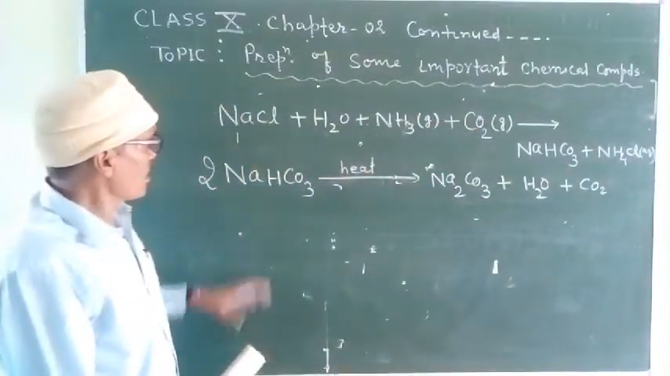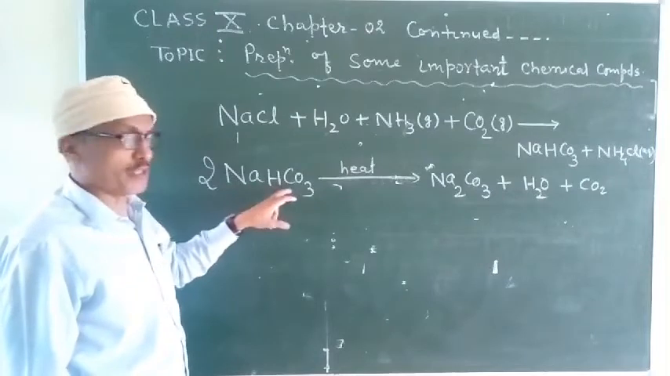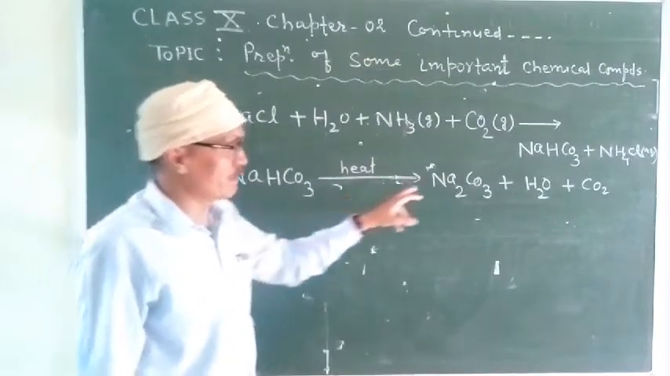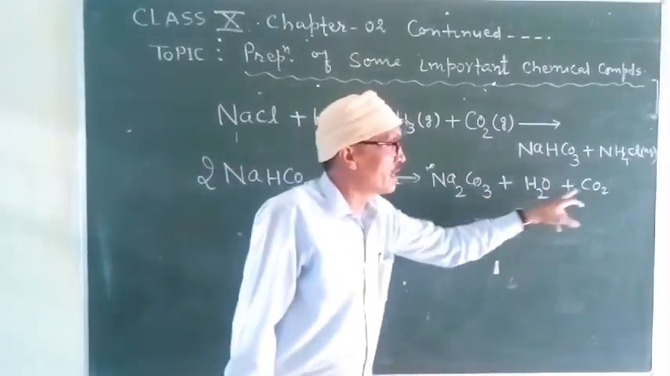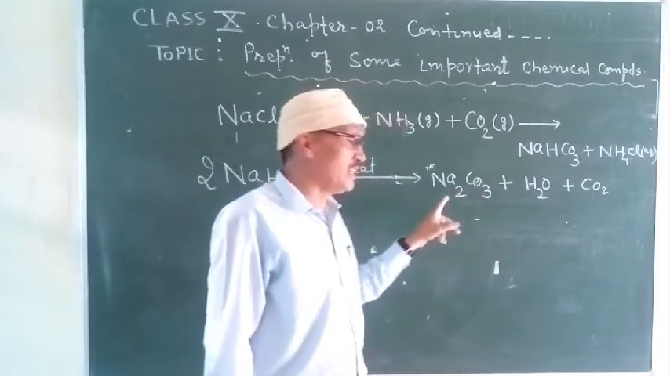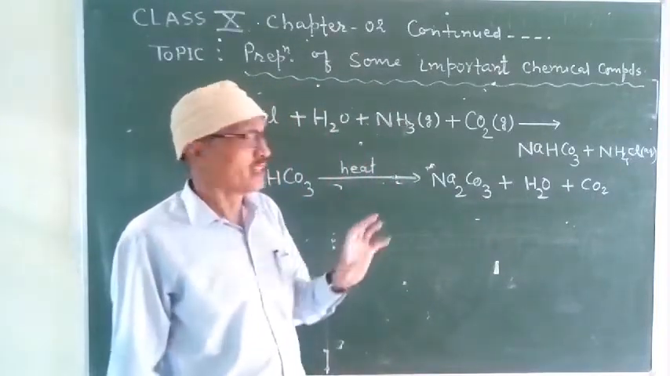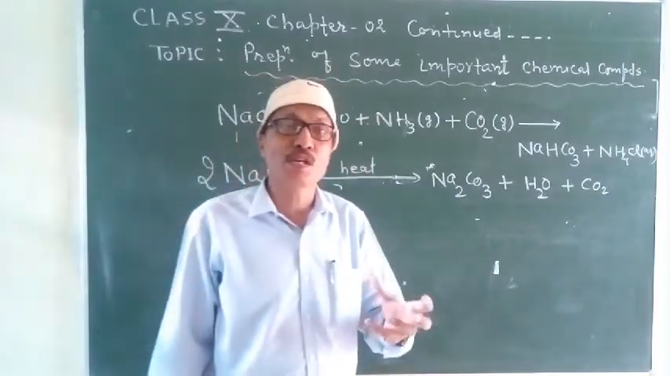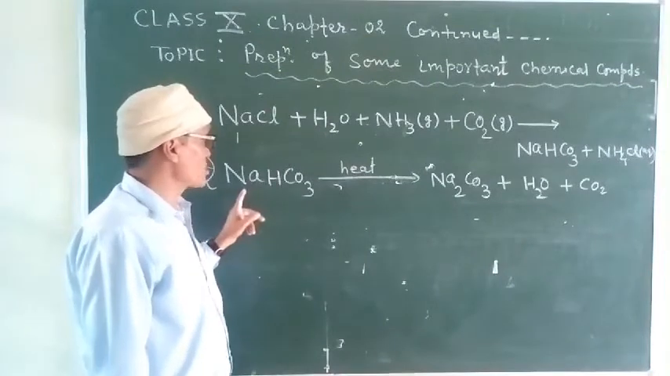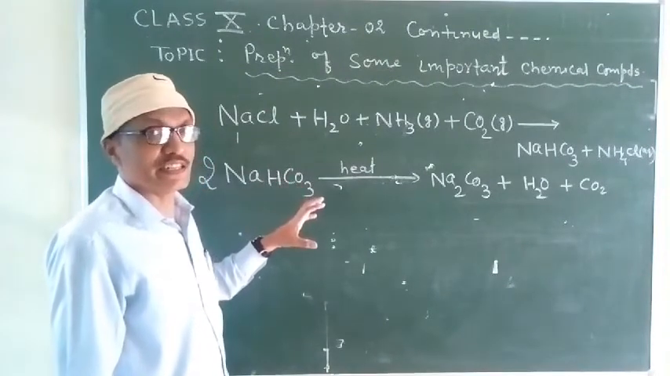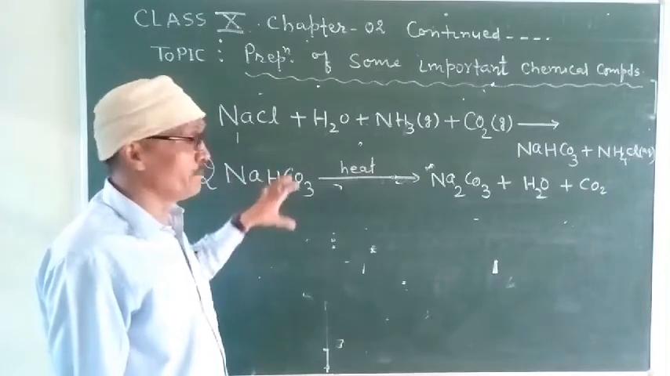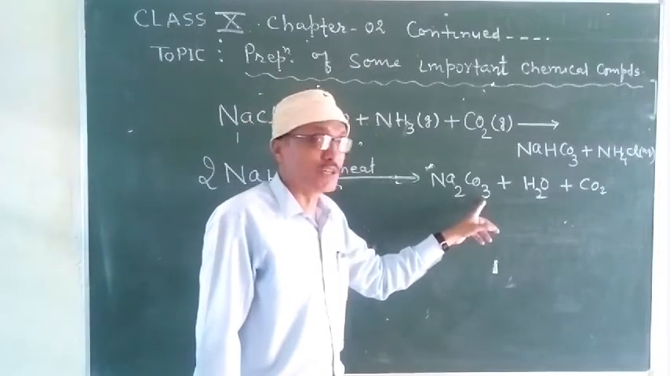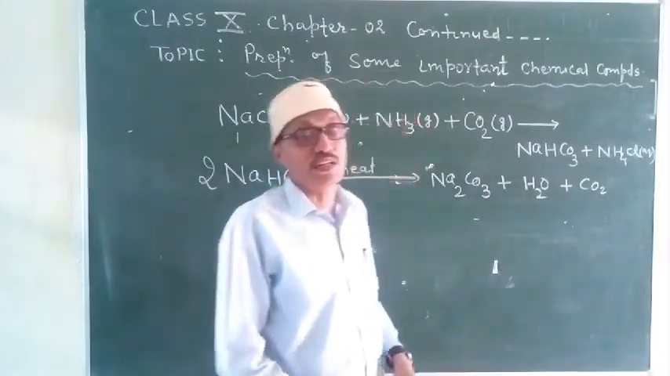Okay, so students, sodium bicarbonate, sodium hydrogen carbonate, when heated, gets decomposed, giving sodium carbonate, water and carbon dioxide. And this is a very important chemical reaction. Students, keep in mind, the question is often asked: what happens when baking soda, when sodium hydrogen carbonate is heated? Your answer should be there. When baking soda is heated, it gets decomposed, giving sodium carbonate, water and carbon dioxide gas.